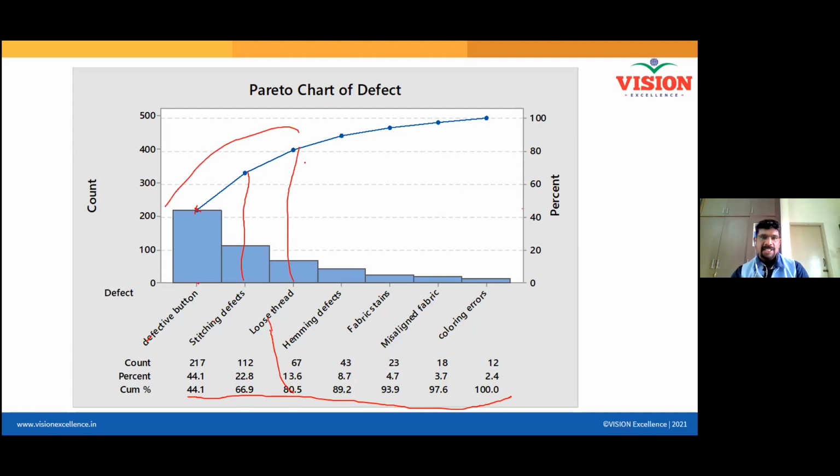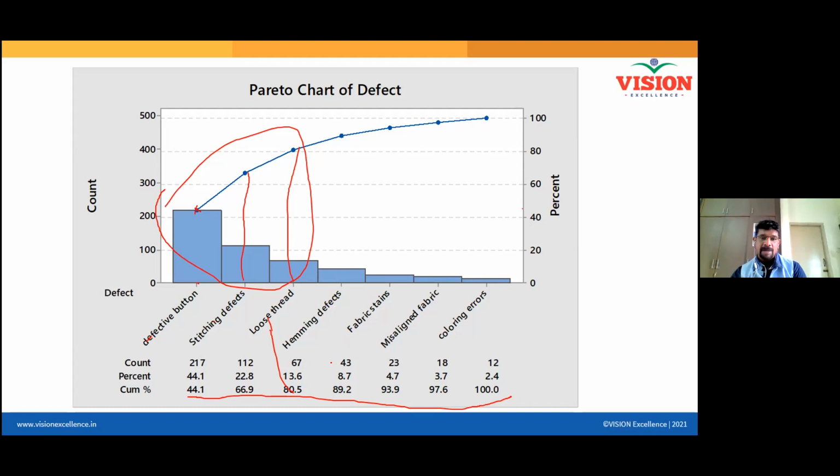So look at this, three defects are causing a loss of nearly 80.5%. 80% of the defects is because of these three problems only. So if I am able to look into these three things, automatically the efficiency increases and rejection reduces by 80%, right? You believe me, right? This is what this Pareto chart helps you to do.